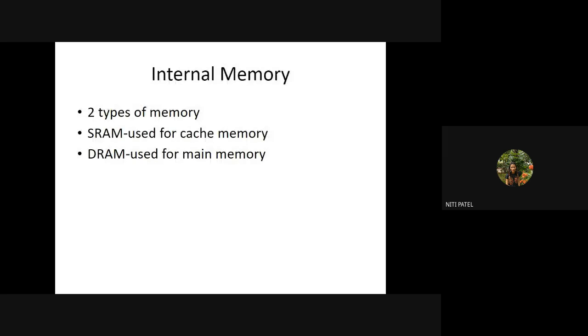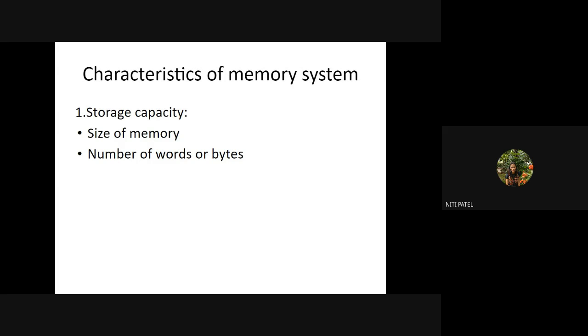So what we have done, we have seen what is SRAM, what is DRAM, how is the working of SRAM, how is the working of DRAM. We have seen characteristics, that is storage capacity, how much size a memory can store. Every memory unit has a different type of storage capacity. Then we have seen what is a unit of transfer, that means how many bits and bytes can be read or written during an operation.